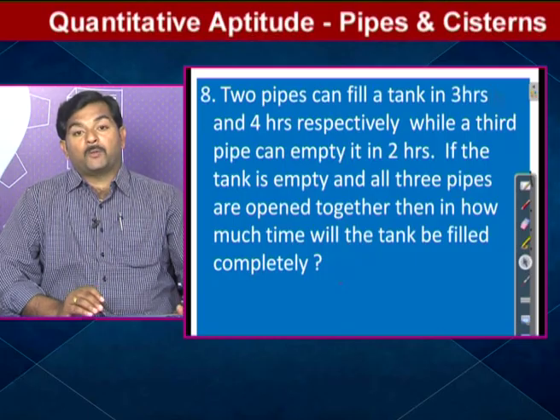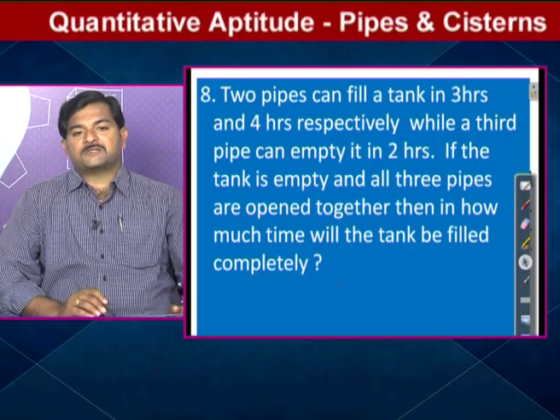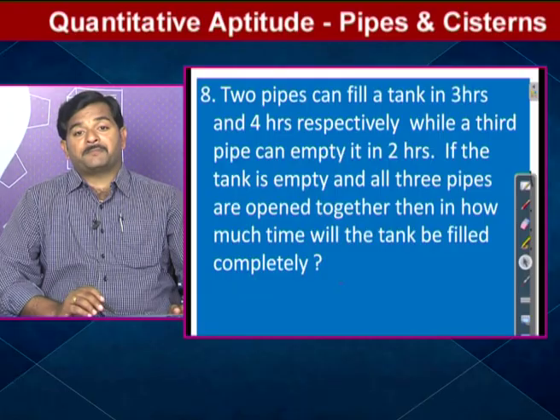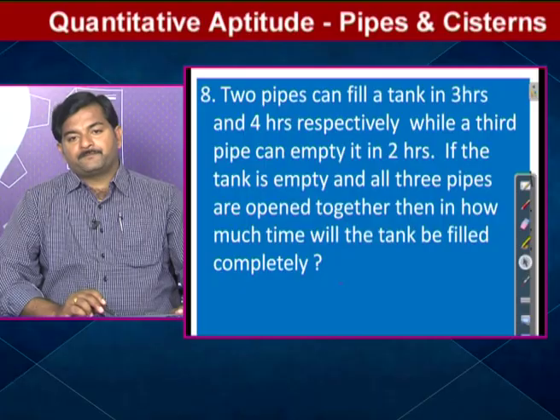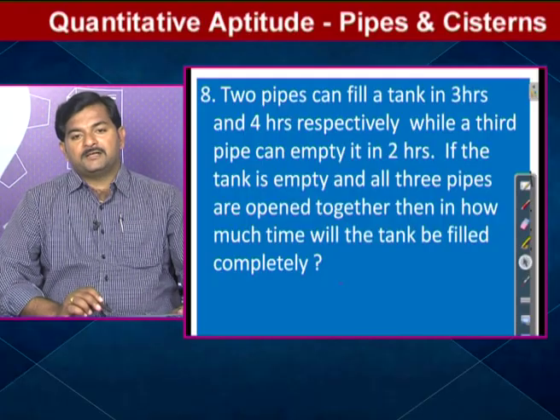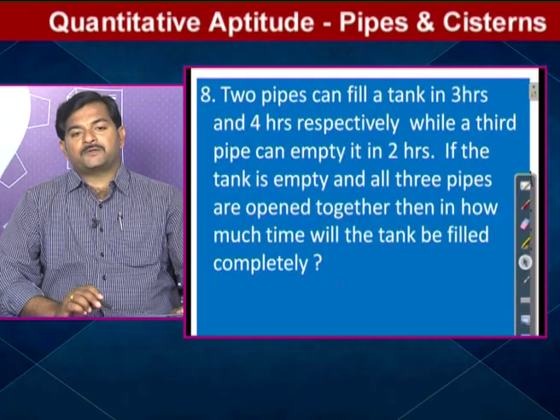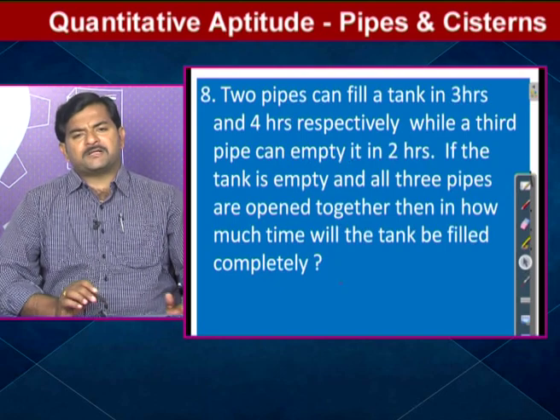Now we'll focus on the 8th question. 2 pipes can fill a tank in 3 hours and 4 hours respectively, while a 3rd pipe can empty it in 2 hours. If the tank is empty and all 3 pipes are open together, then how much time will it take to fill it completely? Similar question. 2 pipes can fill a tank in 3 hours and 4 hours respectively. The 3rd pipe can empty it in how many hours? 2 hours. So simply now we'll take the solution.